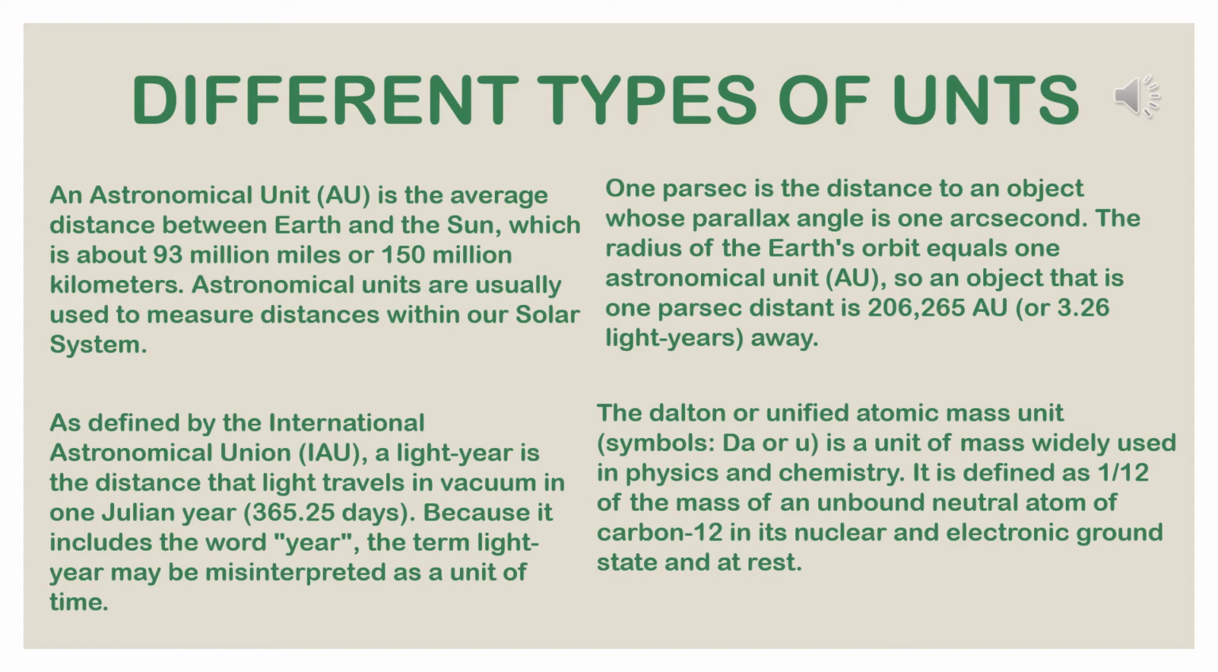And the last one is the unified atomic mass unit, that is U. It is equal to 1/12th of the mass of an atom of the carbon-12 isotope. Previously, it was known as atomic mass unit, that is AMU. So 1 U is equal to 1.66 into 10 to the power minus 27 kg, and 1 kg is equal to 6.022 into 10 to the power 26 U.